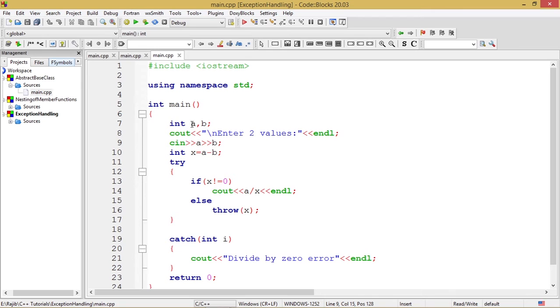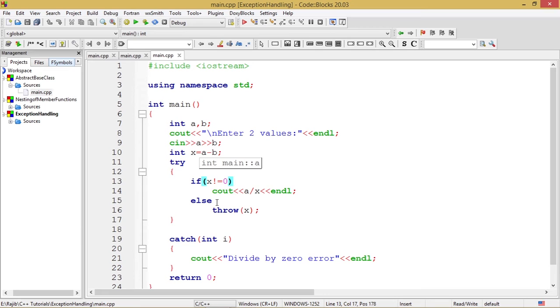In the main section I have declared two integer variables a and b, and with cout, "enter two values", a and b will be entered by the user. int x is another variable of the integer data type which is assigned the difference between a and b. The result of a minus b is being assigned to x.